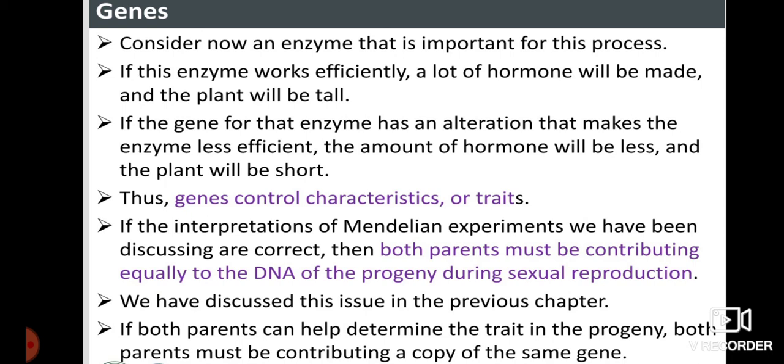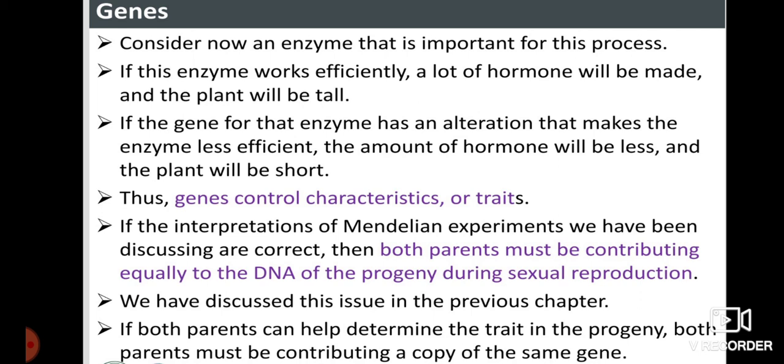Consider now an enzyme that is important for this process. If this enzyme works efficiently, a lot of hormone will be made and the plant will be tall. If the gene for that enzyme has an alteration that makes the enzyme less efficient, the amount of hormone will be less and the plant will be short. Thus, genes control characteristics or any other traits. So if any genes are going to have a particular character for the next generation, or are going to dominate, more hormones will be produced. If fewer hormones are produced for the particular characteristic, then that gene will be a recessive gene.